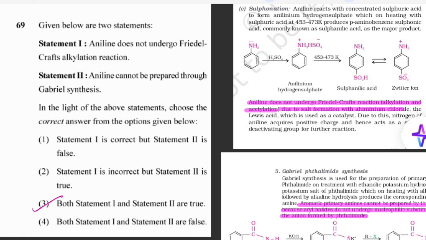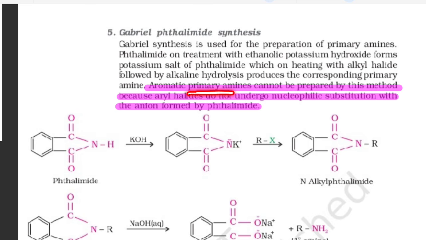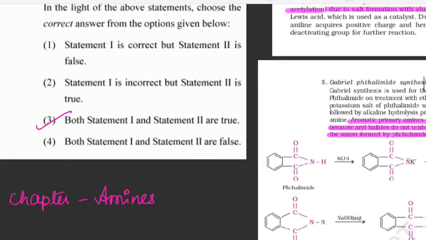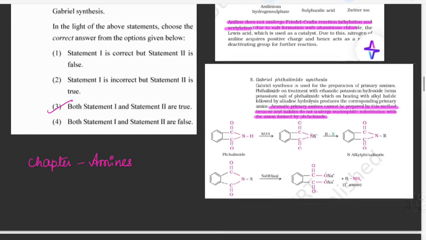Second statement, aniline cannot be prepared through Gabriel synthesis. So here you can see aromatic primary amines cannot be prepared by this method. So you know that aniline is an aromatic amine. So therefore you will write both the statements are true.